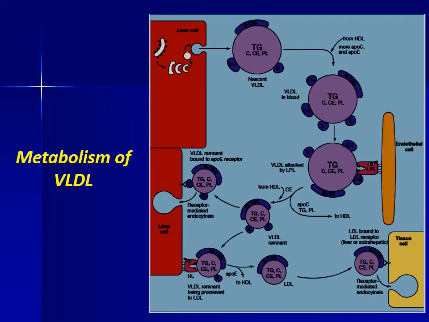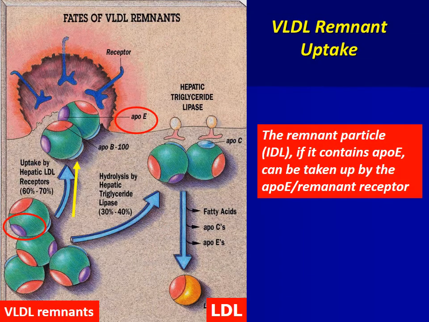Not all LDL is cleared by LDL receptors. Macrophages and some endothelial cells also take up LDL particles via scavenger receptors. VLDL remnant uptake: the remnant particle, the IDL, if it contains ApoE, can be taken up by the ApoE remnant receptor.